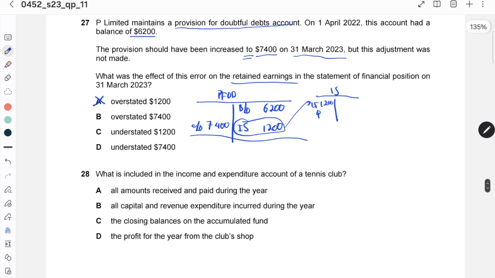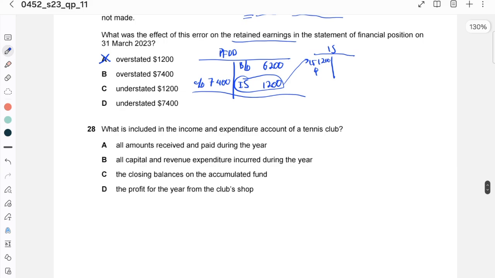28. What is included in the income and expenditure account of a tennis club? A tennis club is a non-profit organization.